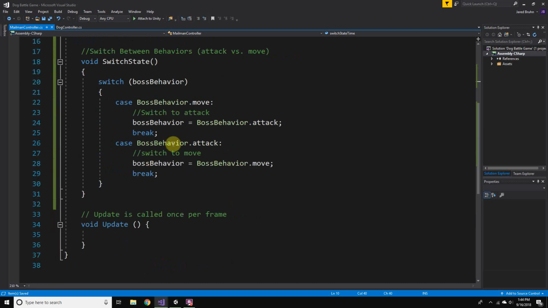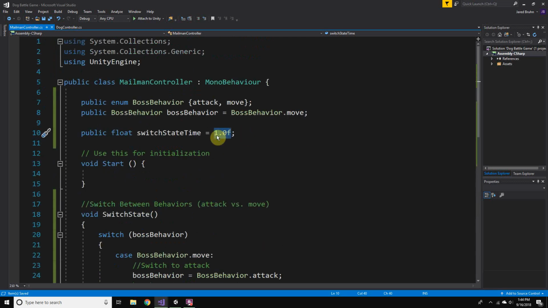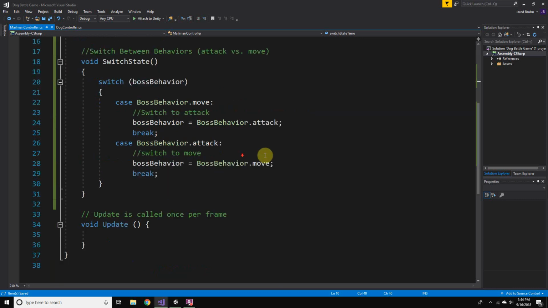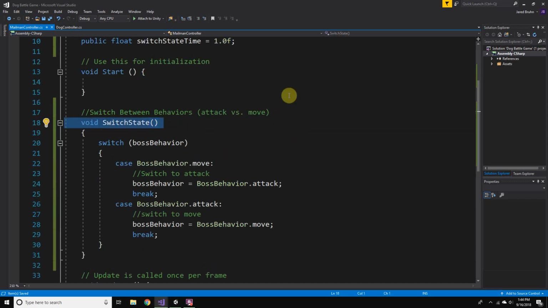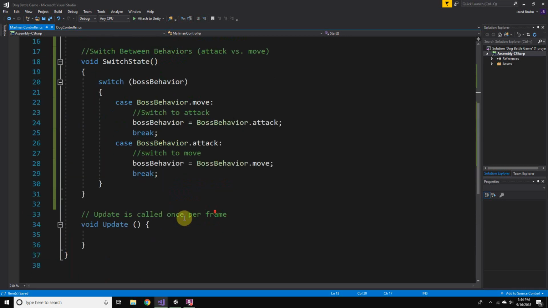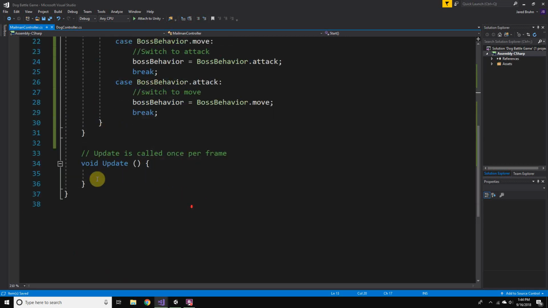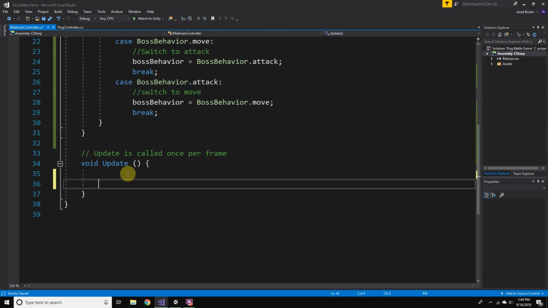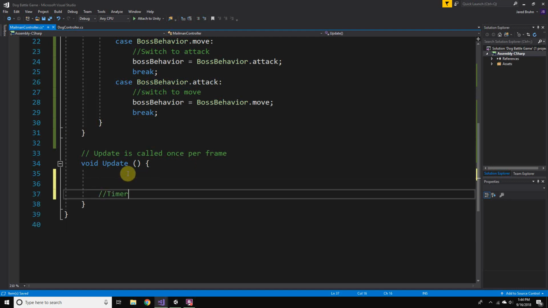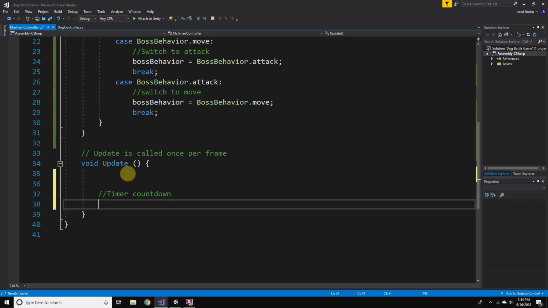All right. So in update, we can decrement our switch state time, and then once we've counted down to 0, we can trigger a switch state. So in update, since that's called once per frame, we can do our timer countdown here.